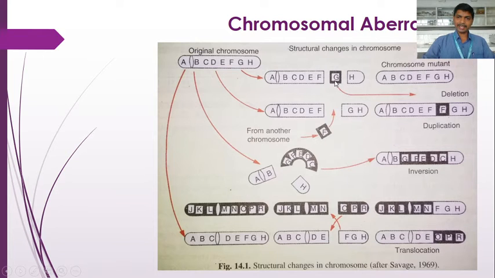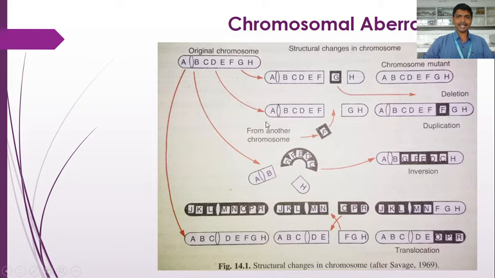So this part gets deleted from the original chromosome. Then the number of genes has to be reduced, and the sequence of the genes also gets changed. Now the sequence is A, B, C, D, E, F and H. So this is called deletion.